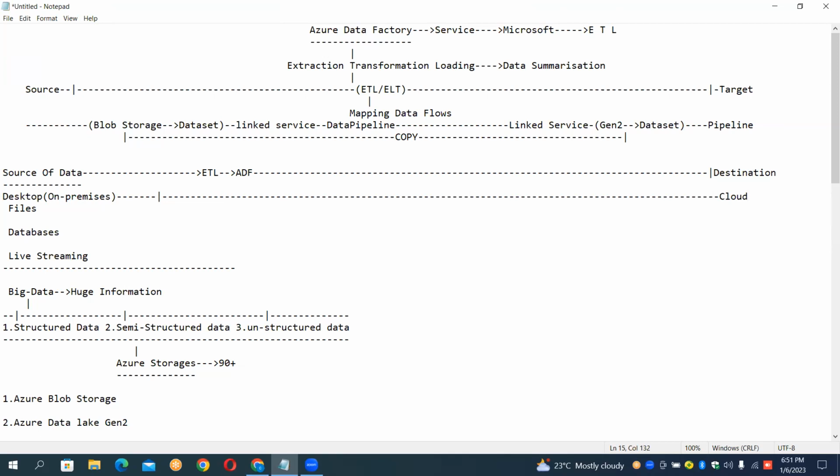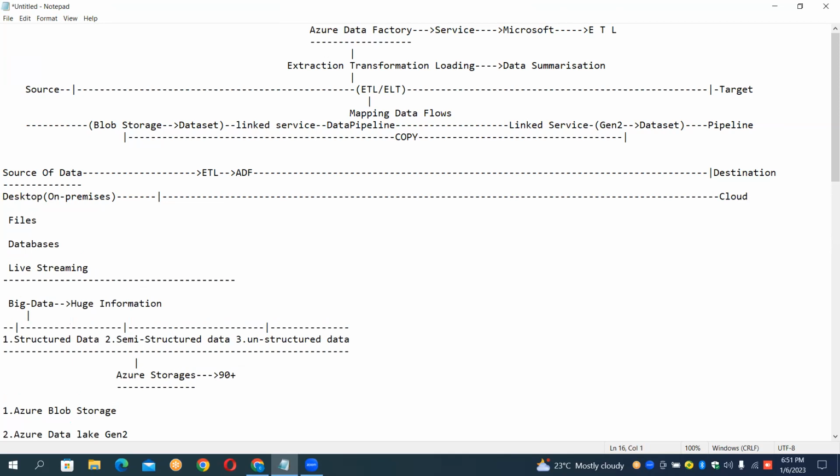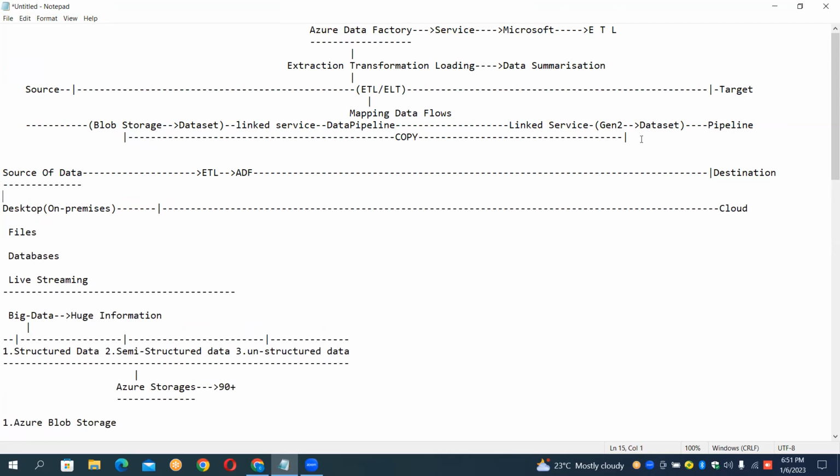here we have to use an IR, that is called integration runtime. That integration runtime is called as what? Self-hosted IR. Self-hosted IR means self-hosted integration runtime.